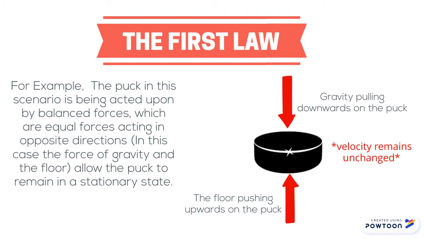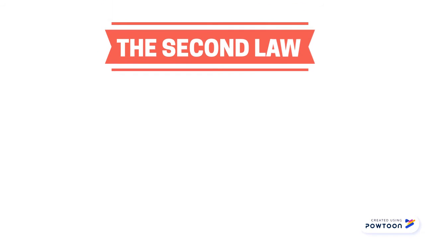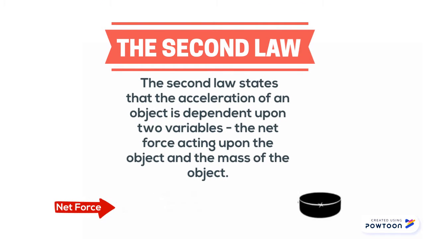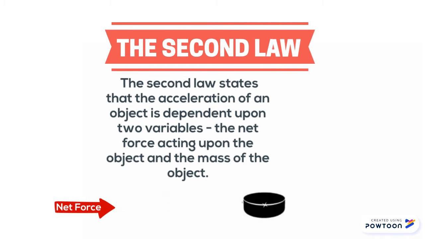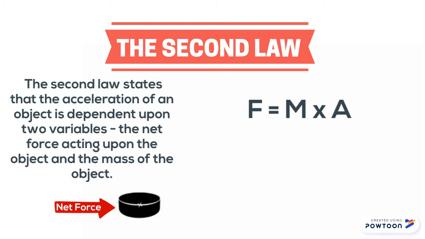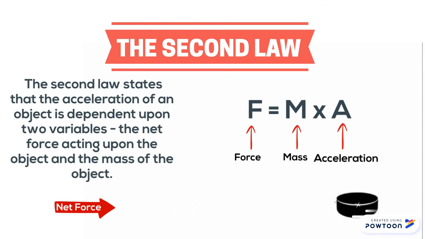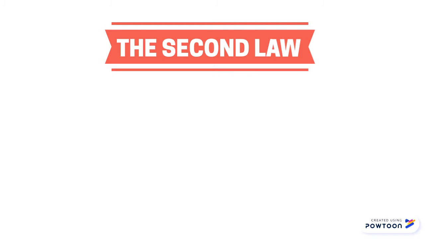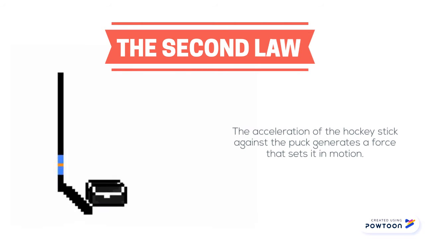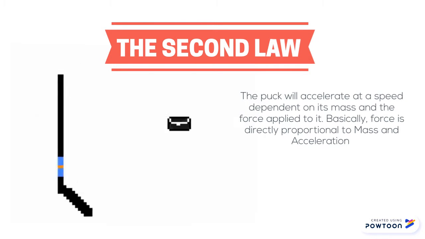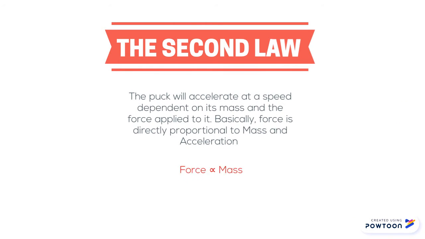The velocity remains unchanged. Newton's second law of motion states that the acceleration of an object is dependent upon two variables, the net force acting on the object and the mass of the object itself. In simple terms, the law states that force equals mass times acceleration, or F equals m times a. In this scenario, the hockey stick acts as an external contact force as it strikes and starts the puck in motion. The puck then accelerates at a speed dependent on its mass and the force applied to it.